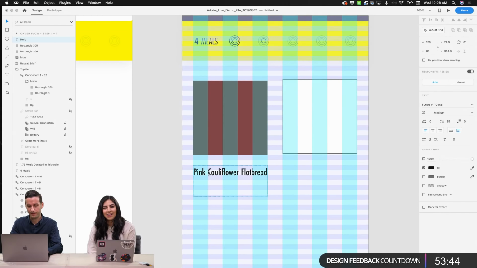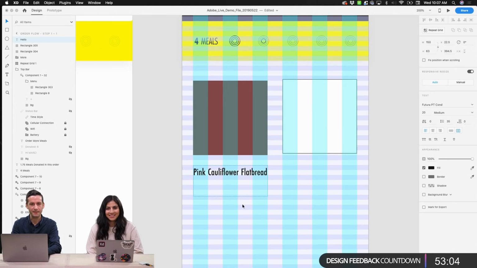Wow. I don't think I've had cauliflower flatbread, but I tried cauliflower gnocchi from Trader Joe's. Oh yeah. And I was not a fan because I like the regular gnocchi that they have. I was like, oh, maybe this cauliflower one would be good, but not a good trade. The texture. We've done cauliflower pizza before. We use cauliflower in the crust. Is that good? It is really good. It's kind of a chore to make because you have to squeeze all the water out as you make that flour essentially out of the cauliflower. So it's a little bit more involved as a process, but it makes you feel nice and healthy as you eat it.